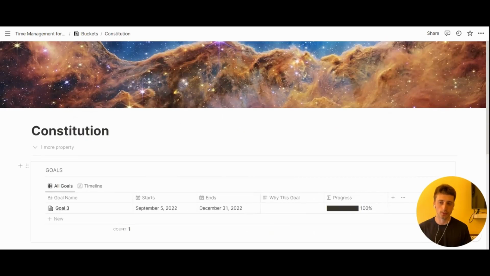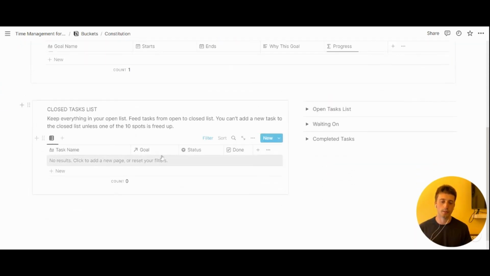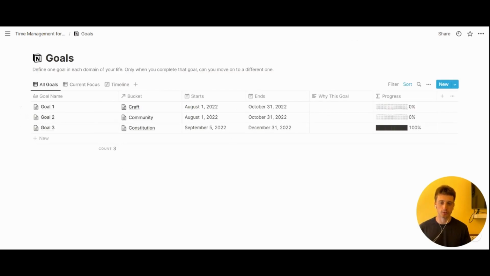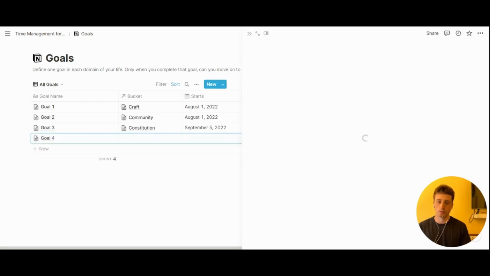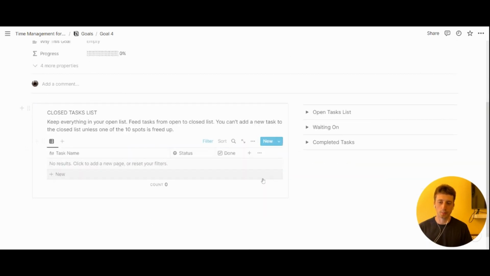And finally, we are still in the constitution bucket. Here, you will have your closed and open task lists. And so this is the exact same view that you have in your daily focus dashboard, but this is specific for this bucket. Here you have your list of closed tasks, then you have open tasks, waiting on, and completed tasks as well. The next key database is goals. So goals as well have a template that's called task setup and is default in this database, which means whenever you add a new goal, whether you choose the template or not, then you'll see that the template is automatically applied right here.